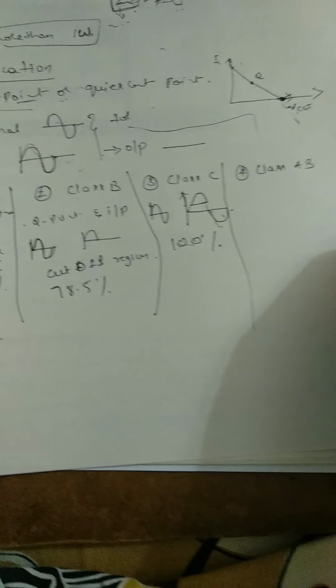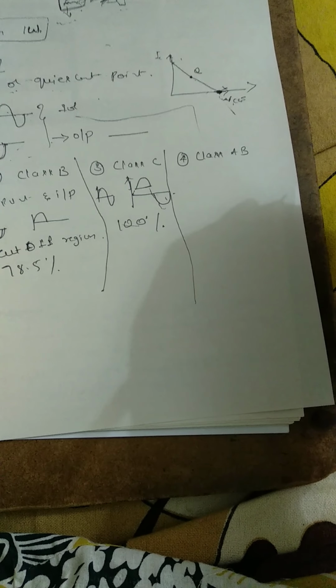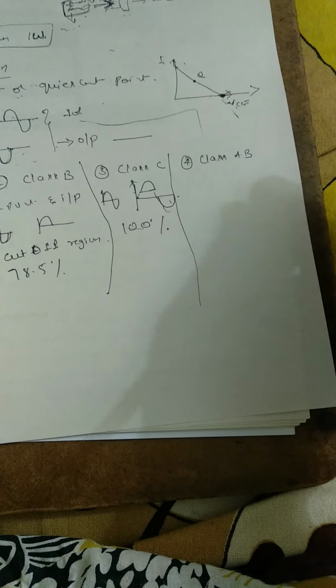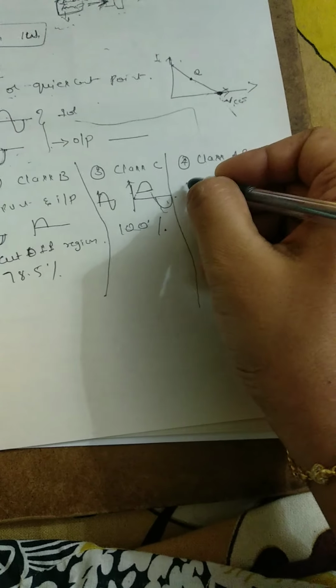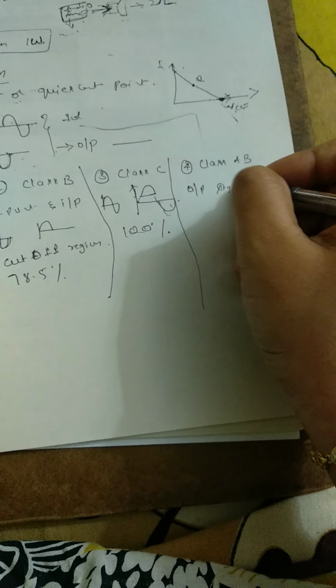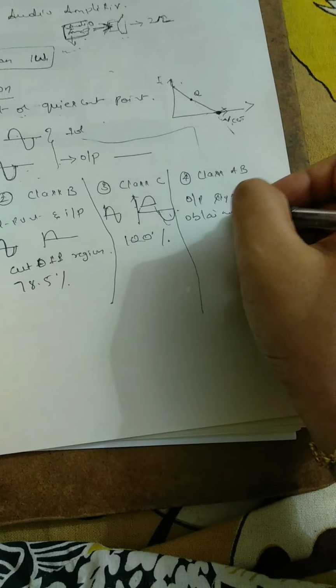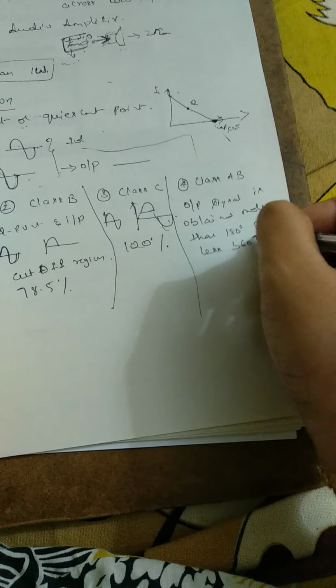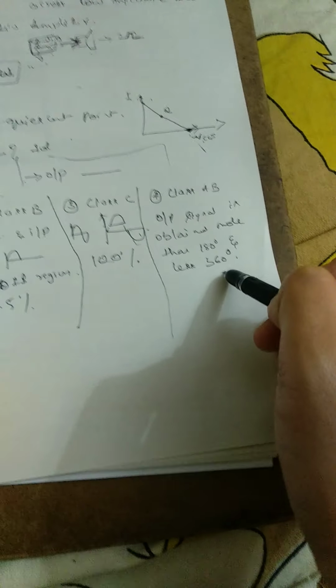Now, what is class AB amplifier? Class AB amplifier is a mixture of class A and class B. A power amplifier is said to be class AB amplifier if the Q point and the input signal are selected such that output signal is obtained for more than 180 degrees and less than 360 degrees for a full input cycle. For a full input signal, the output signal is obtained more than 180 degrees and less than 360 degrees.